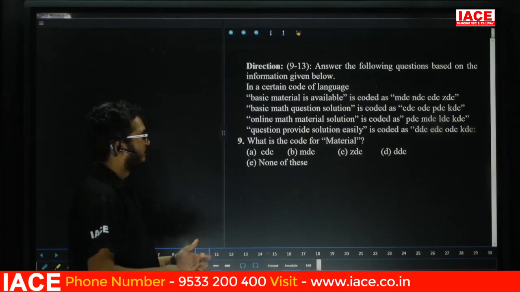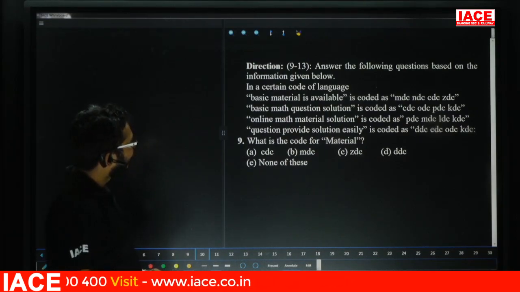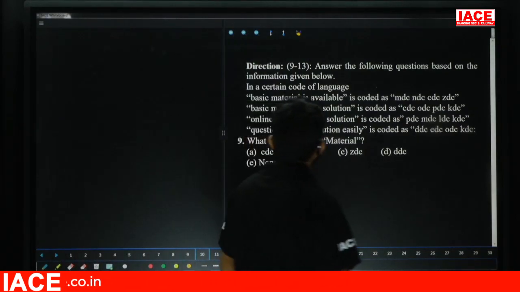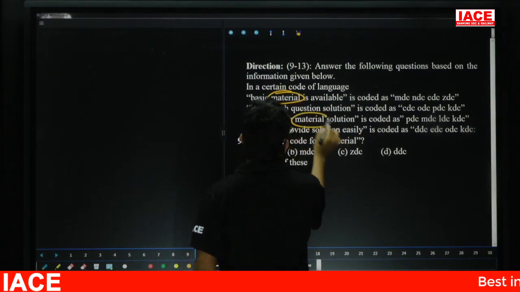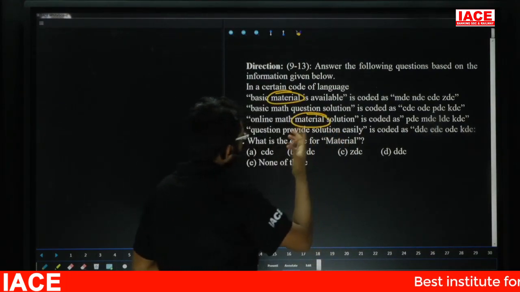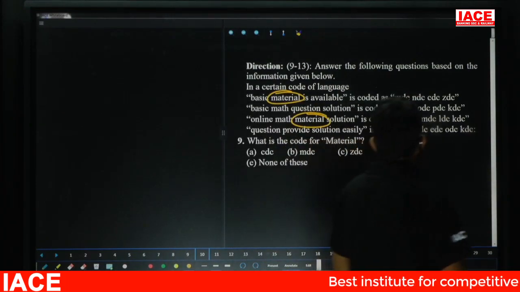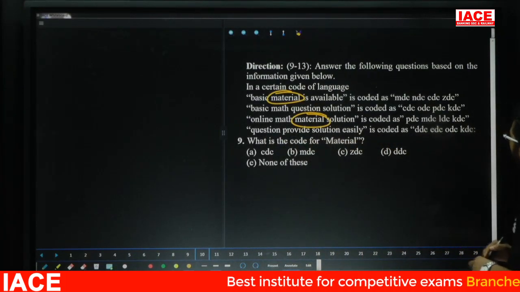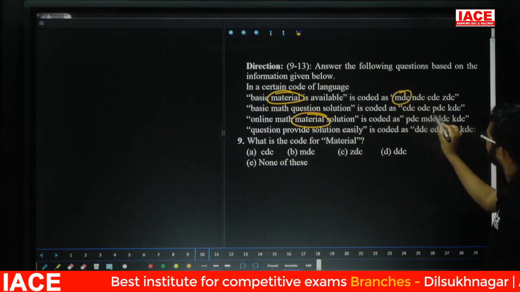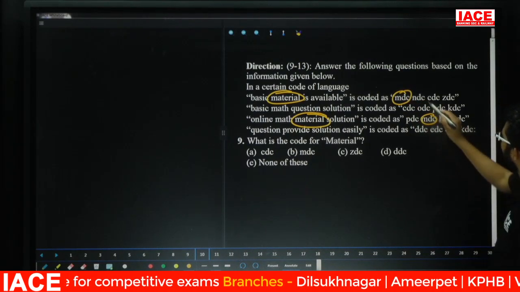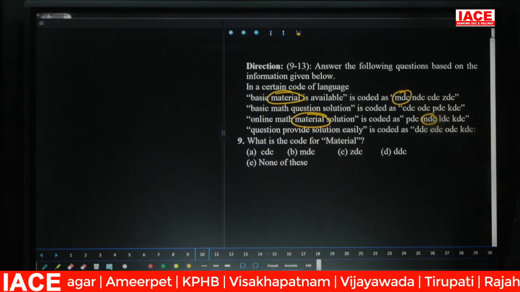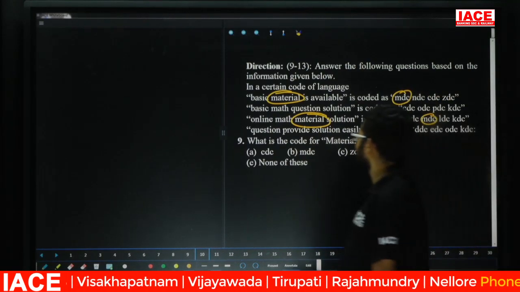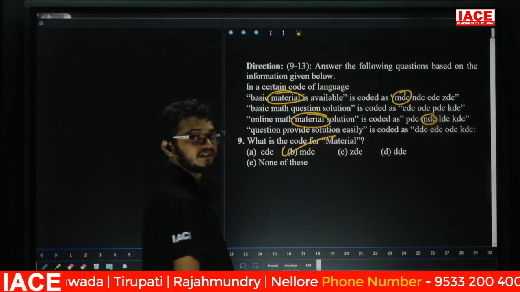Question number 9. What is the code for "material"? Friends, here we are having material, and here also we are having material. Then the first line and third line have the common information, material. Here we are having MDC, and here also we are having MDC. NDC is not there, CDC is not there, ZDC is not there. Then the answer is MDC. So question number 9 answer is option B, MDC.